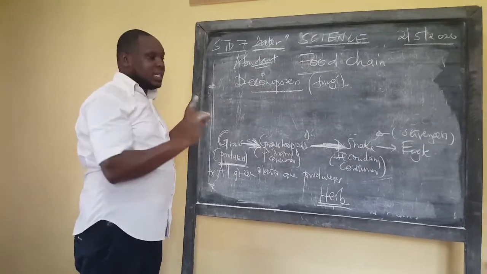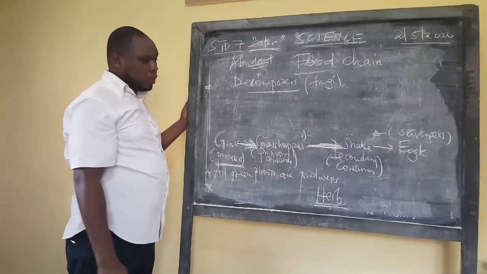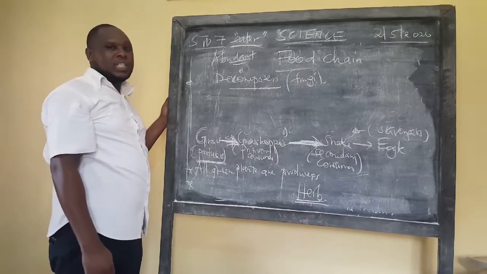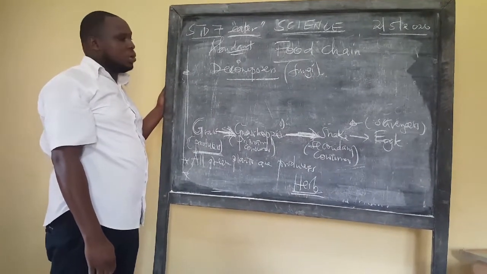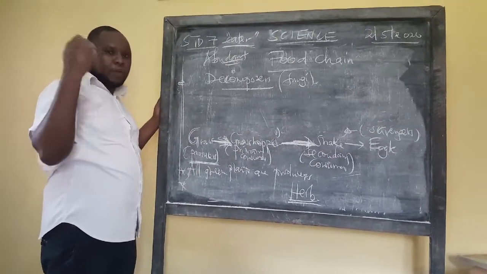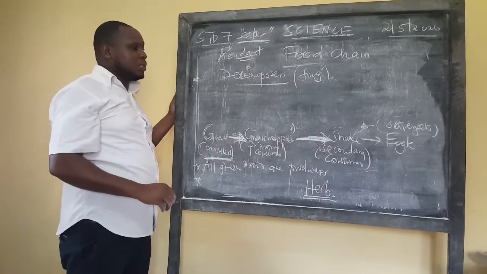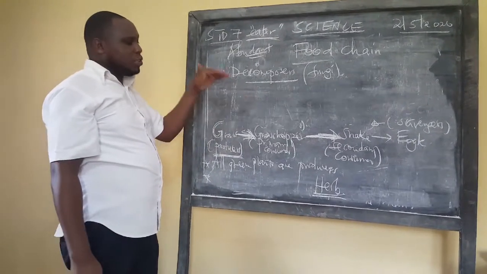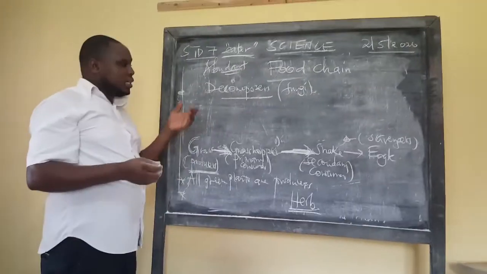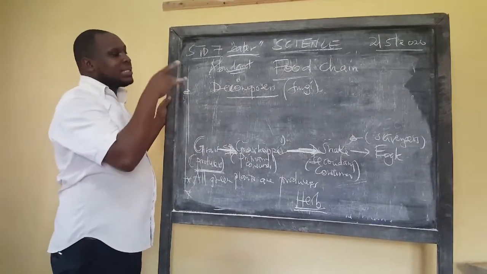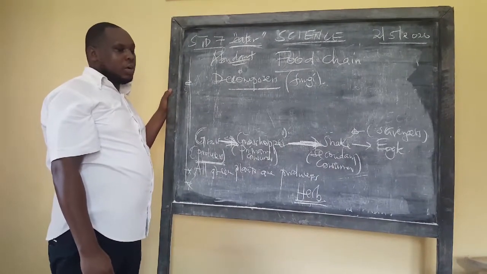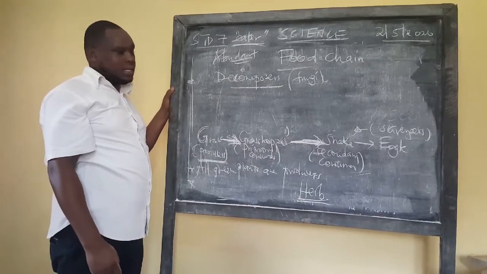They are also very, very important when it comes to a food chain. They are the last part. So after the ego, of course the ego will die one time in life. So it will be decomposed by what we call the decomposers. Though we will not include it here, you will see it when it comes to a food pyramid. You'll be able to see where decomposers are found. But just to mention it, in case you meet a food chain that is having decomposers, don't be shocked. This is part of the food chain, and it comes later there. It's the last part because that one does not feed directly. It only feeds on them when they are dead.